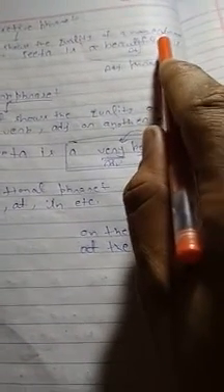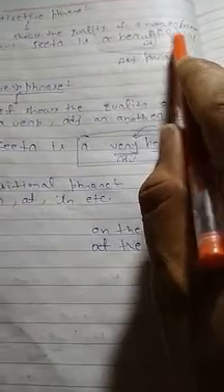Sorry, this is an adjective phrase. First of all, we find a noun, and then we see which word shows the quality of a girl. Beautiful shows the quality of a girl, that's why this part becomes an adjective phrase.